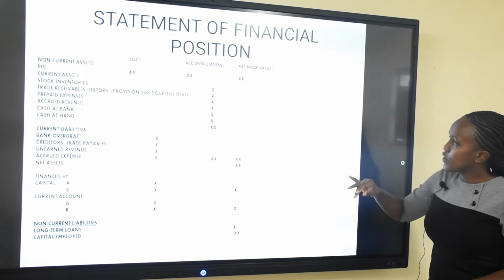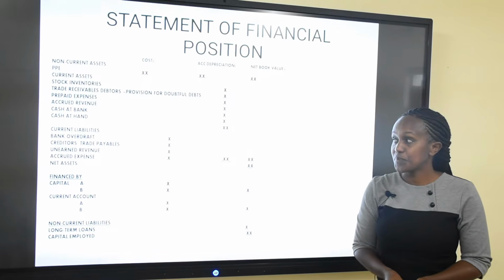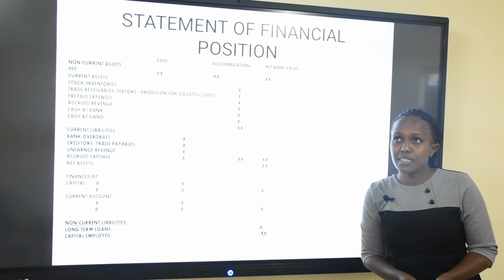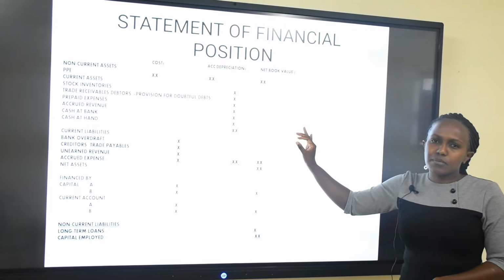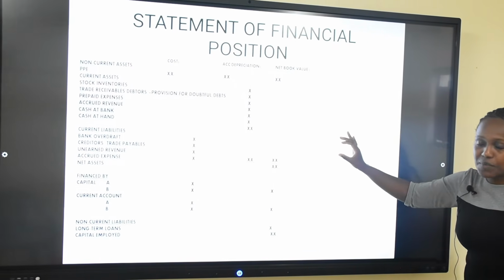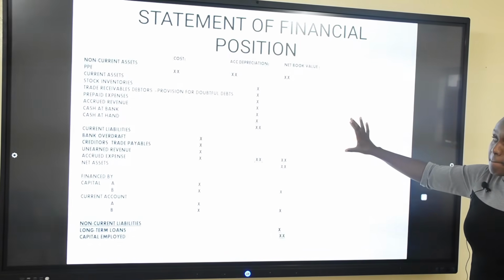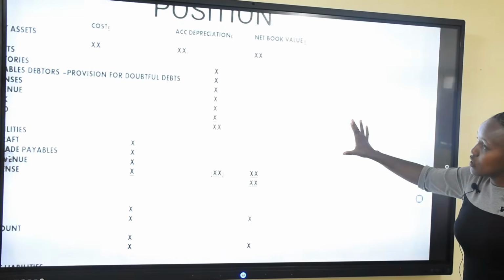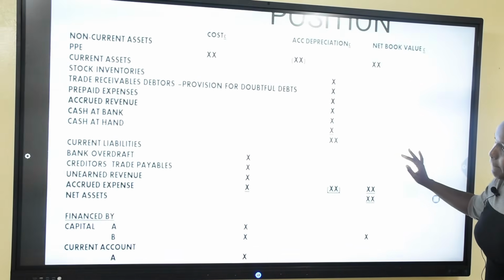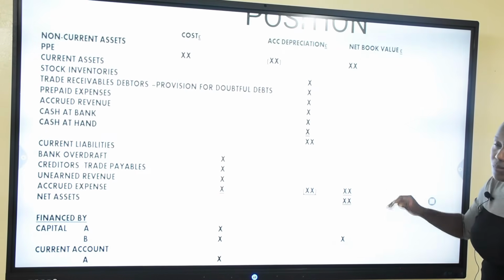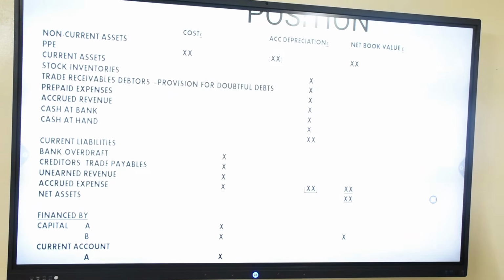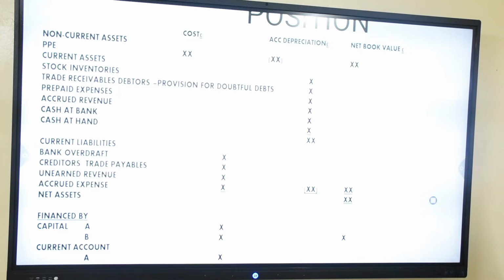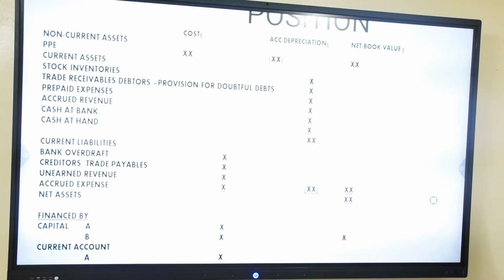So the final account that the partners have to prepare is what we call a statement of financial position. Again, this account has been explained in the tutorial where I explained how to prepare a balance sheet. It is prepared the same way as that of a sole trader, and I'm going to try to show it. The only differences are very small. So a statement of financial position tries to explain how much is the worth of the business, or how much the business has in terms of net worth.